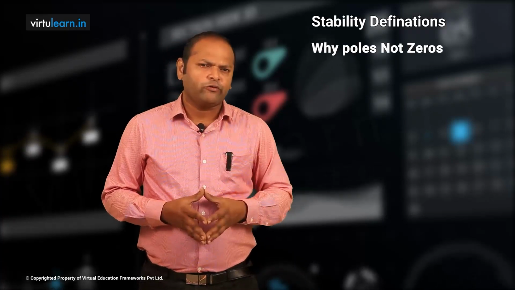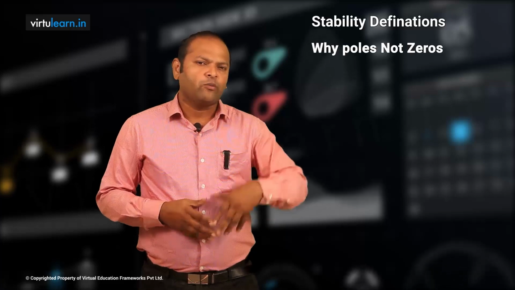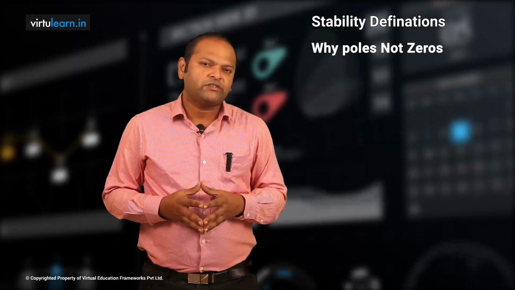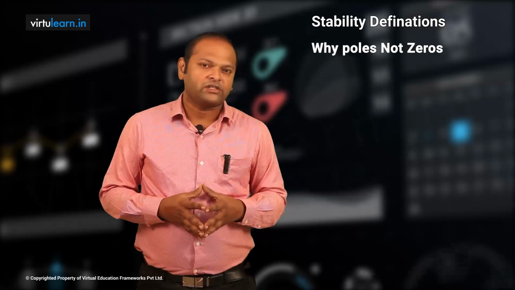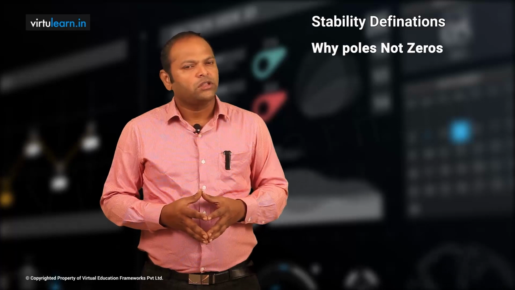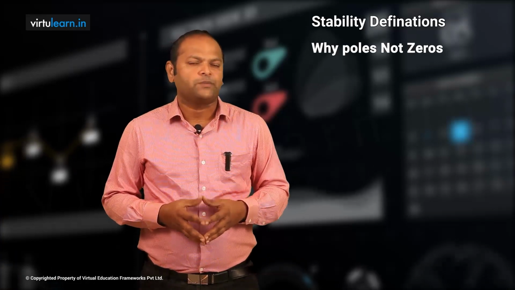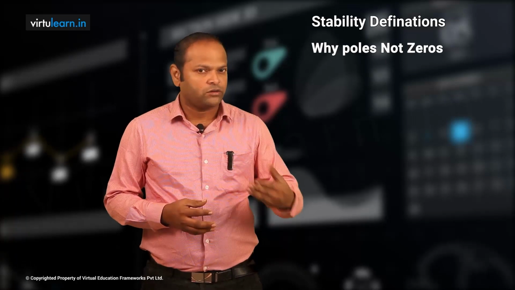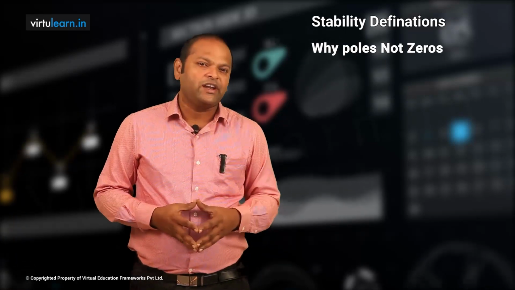The other way we know that when you model any system, all the system component information will be lying in the denominator of the system, which is my poles. When you equate the denominator to 0, the roots of the denominator are the poles of the system. Hence, poles are very important in any system, and the location of the pole directly gives the stability nature of the system.